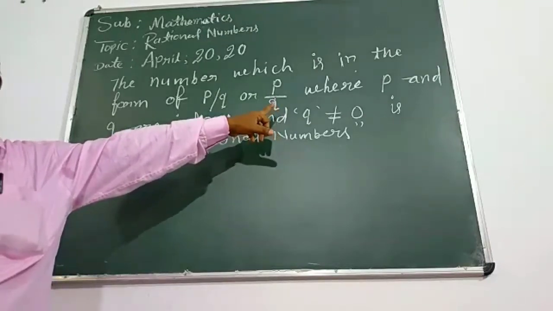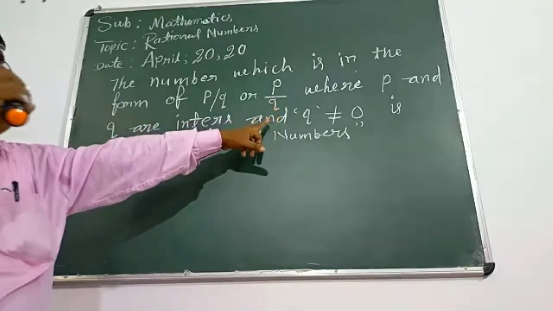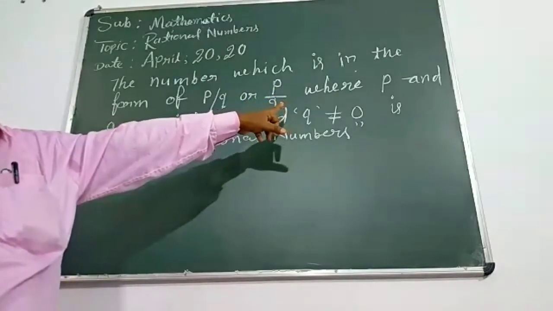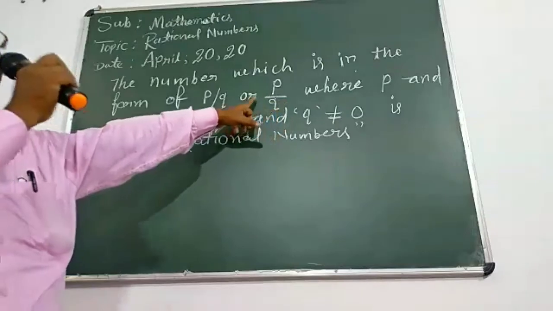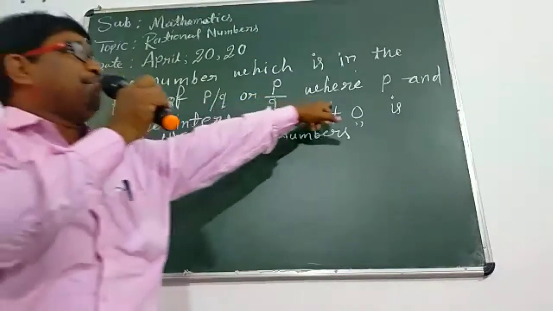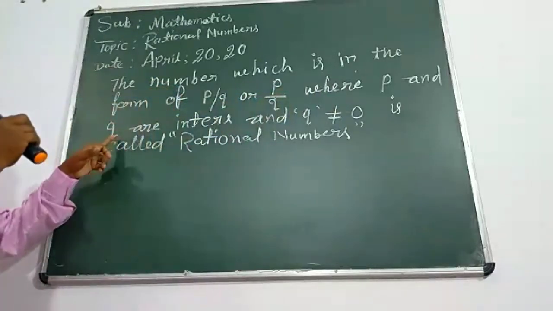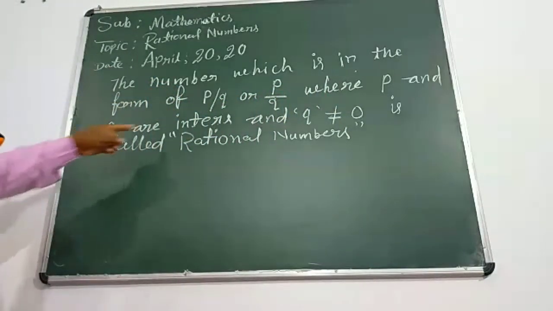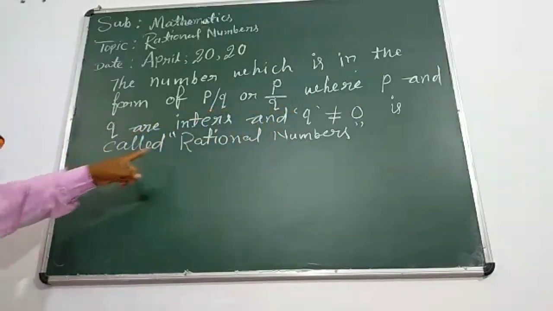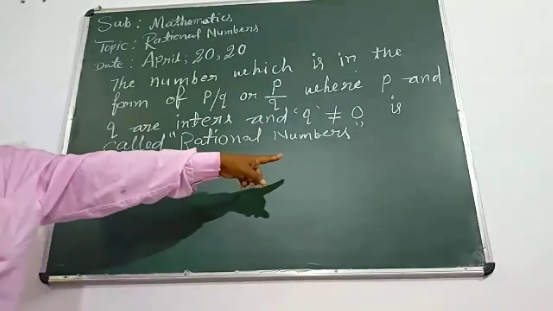P upon Q, P batte Q. The integers written by you in the form of batta is called P upon Q, where P and Q are integers, and Q is not equal to 0, is called a rational number.